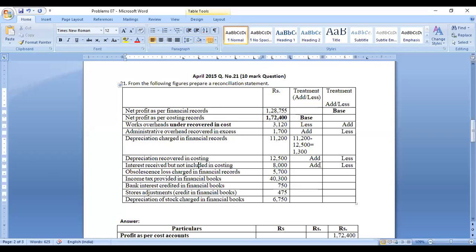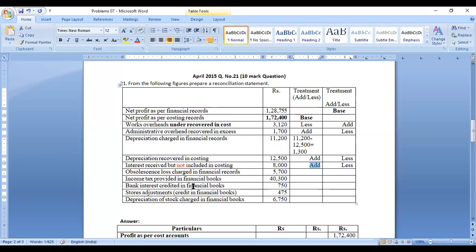If any expenditure is only in cost accounts, that amount should be added. If any expenditure is only in the financial account, that amount should be deducted. If any income is only in the cost accounting, if you are taking cost accounting profits, that should be less. So this is an income. This is an income only in the financial account, not included in cost accounts, so it should be deducted or that amount should be added. So this is the opposite of this one.